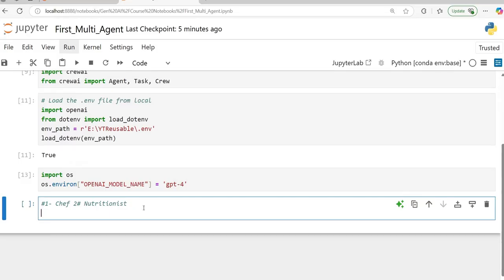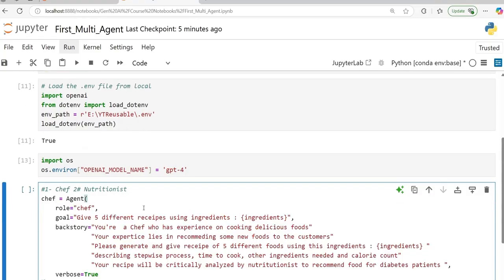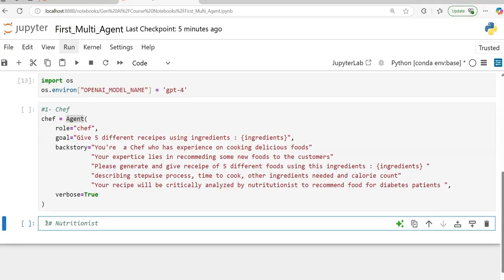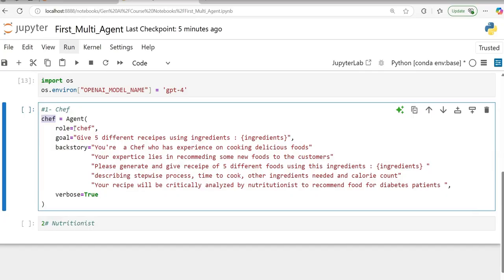When I define my agent, I have to very clearly say what the role is, what I want, and what the background is. So please pay attention here. I'm defining my first agent here. If you see, this is my agent, and I'm using the Agent class here. I'm naming it chef, and I'm saying role is equal to chef. This is my goal. As I told you, the goal should be very clear. The goal is to give 5 different recipes using ingredients, and I will pass ingredients as a variable. Backstory is nothing but the background with which the agent will work.